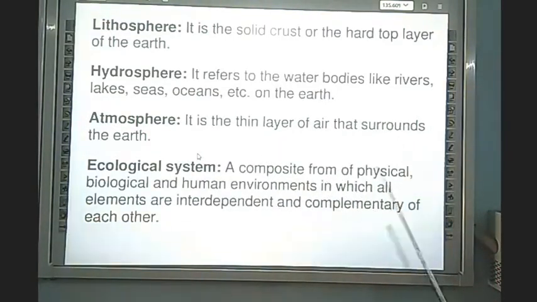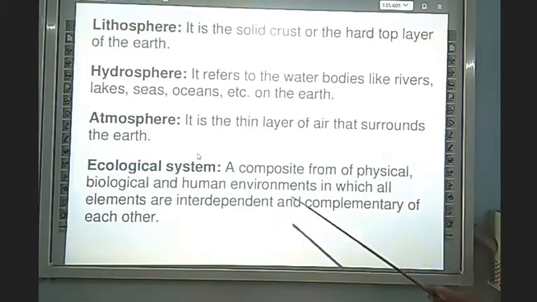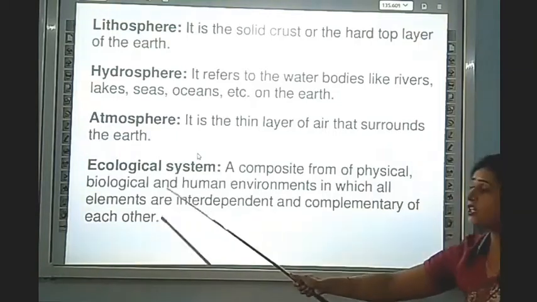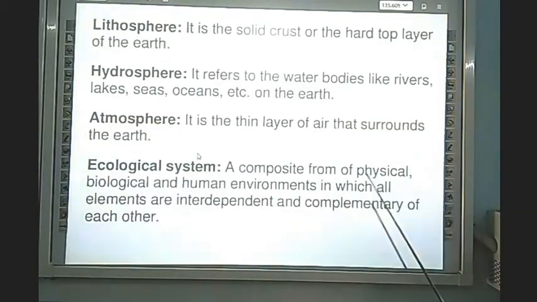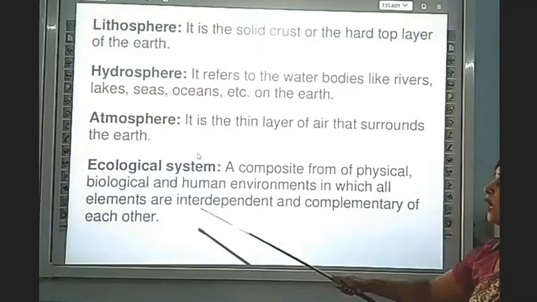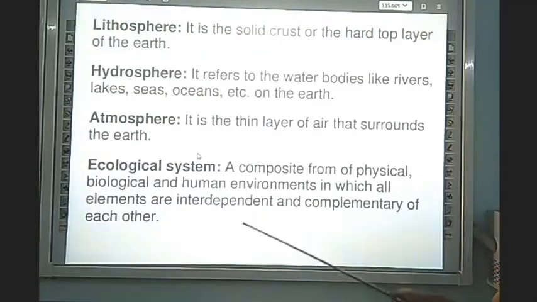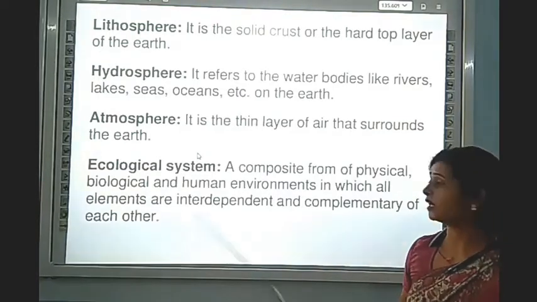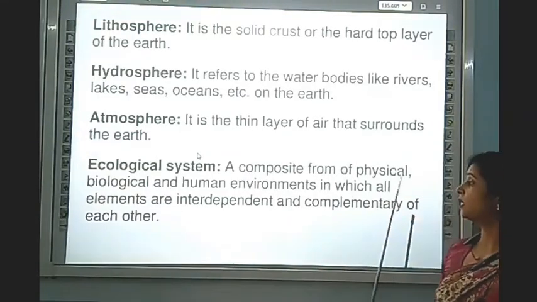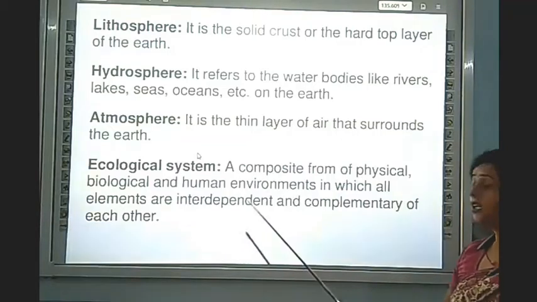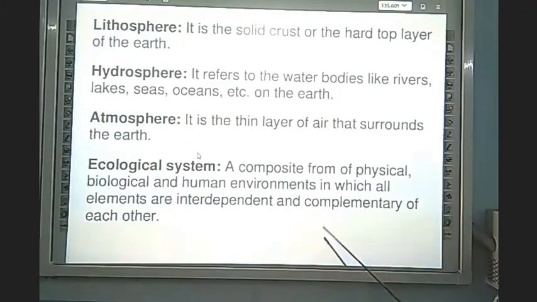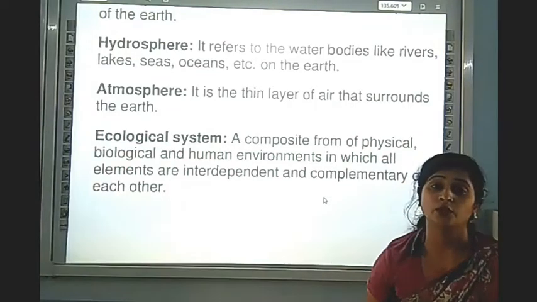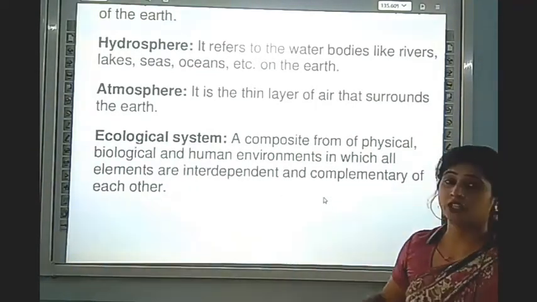It is the composite of the physical, biological and human environment, in which all the elements are interdependent and complementary to each other, and they give complement to each other. This is the ecological system.